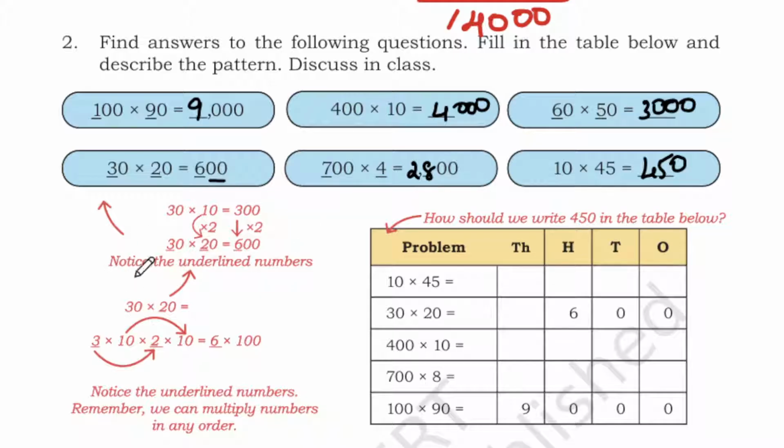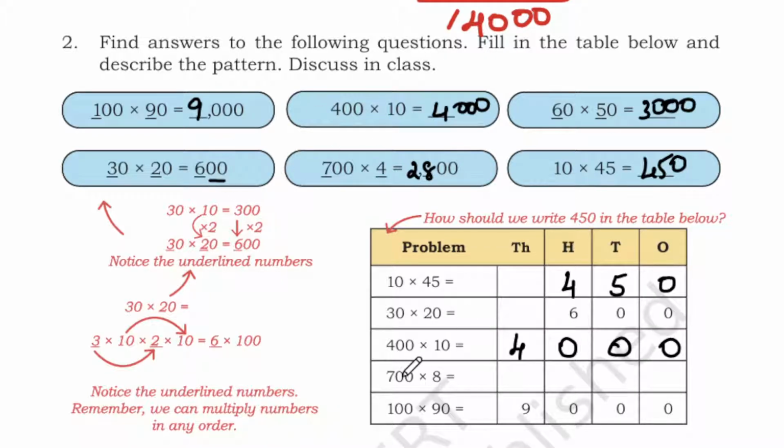So they have split these numbers and written them this way. If you see this table, you can understand easily. So how should you write 450 in the table below? Here they have given 10 into 45. So how do you write it? You get 400 here, 100, and you have tens and ones here. Likewise, 400 into 10 gives us 4000. So the thousands place is 4, the hundreds place is 0, the tens place is 0 and the ones place is also 0. 7 into 8, where is 7 into 8?